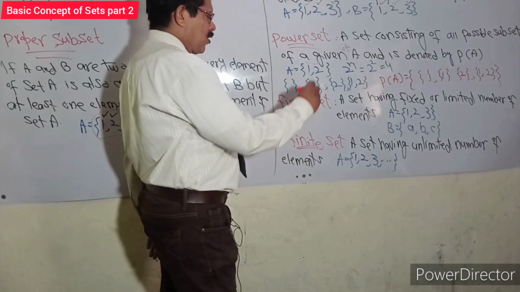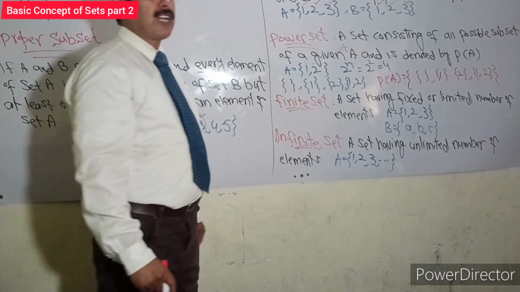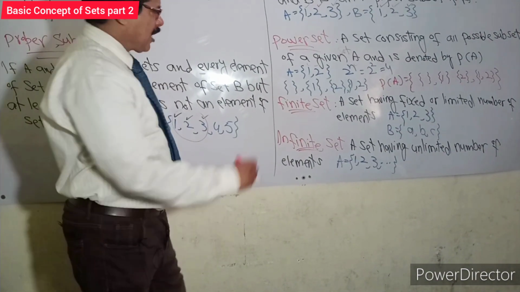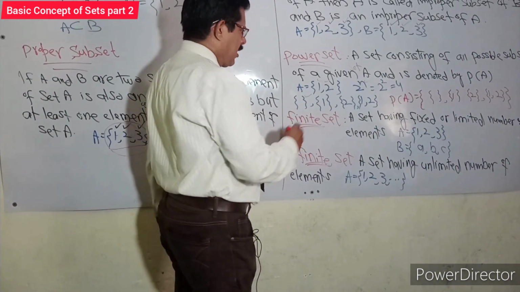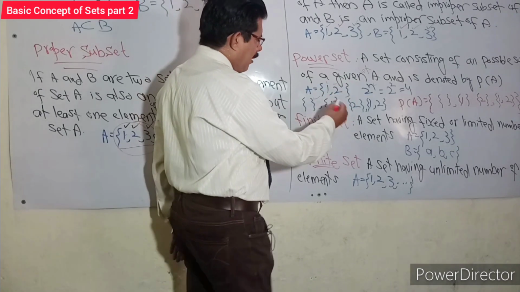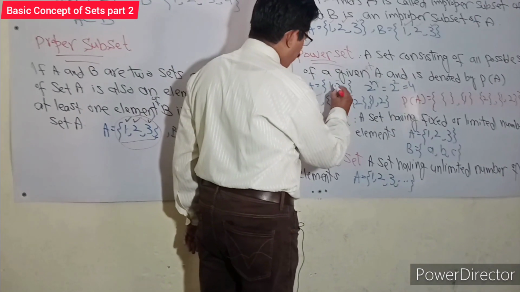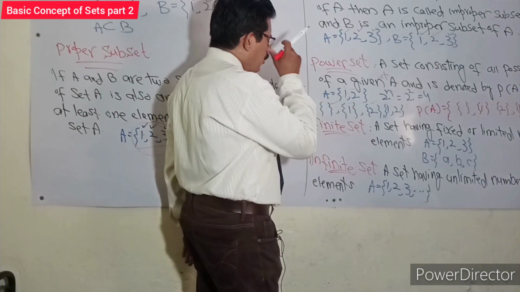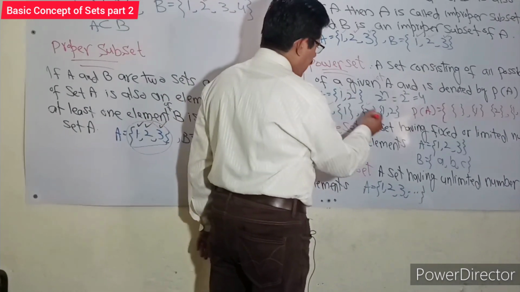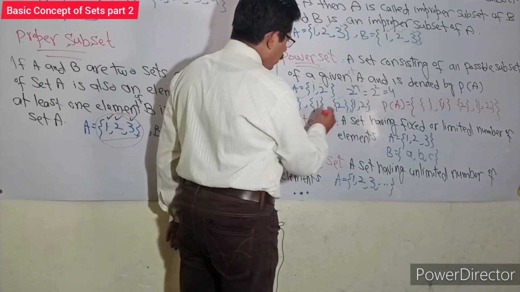First of all, we will write the 4 possible subsets of set A. The empty set is a subset of every set. Next, we write the single-element set {1}, next the single-element set {2}, and lastly we write the whole set {1, 2}.